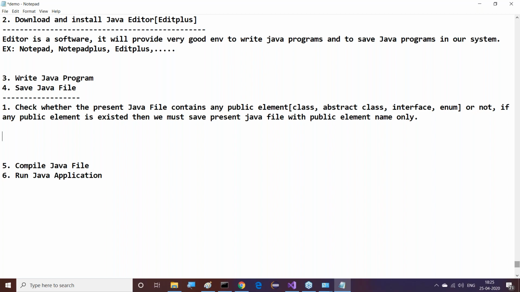For example, if class A is public, I must save the Java file as A.java. No alternative for it. It is mandatory. Right, point number 2.